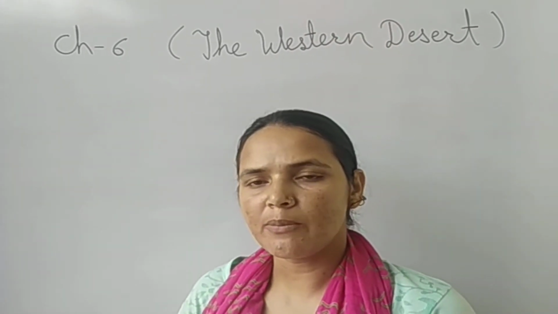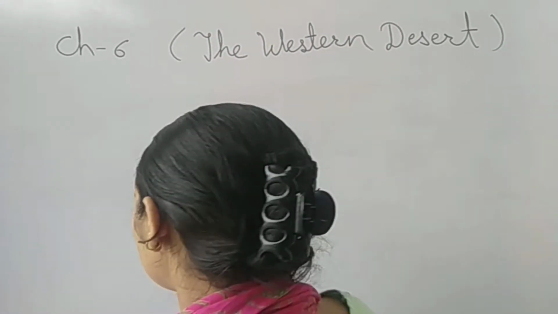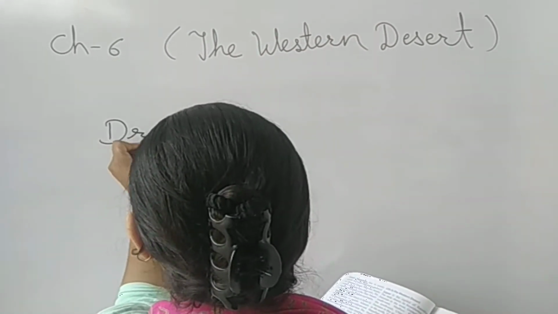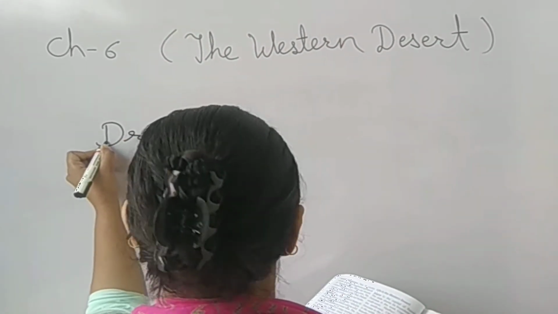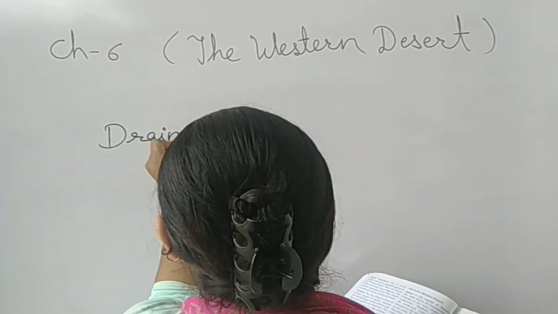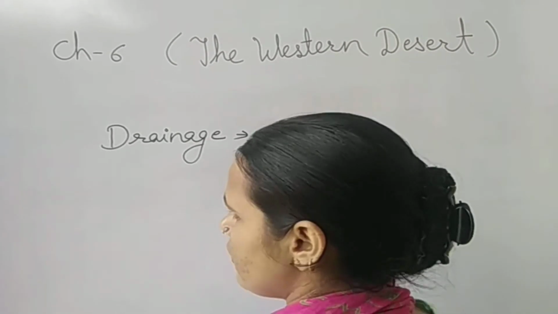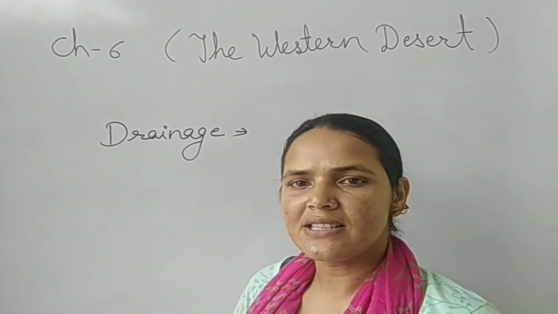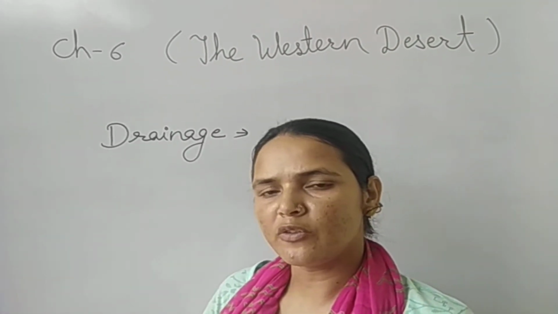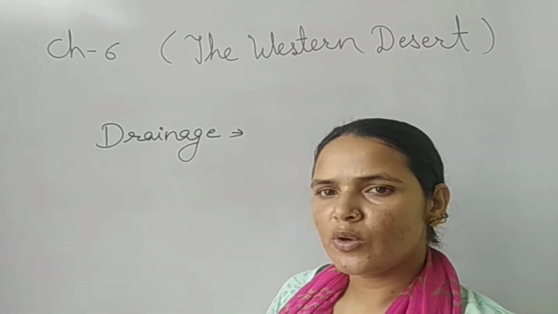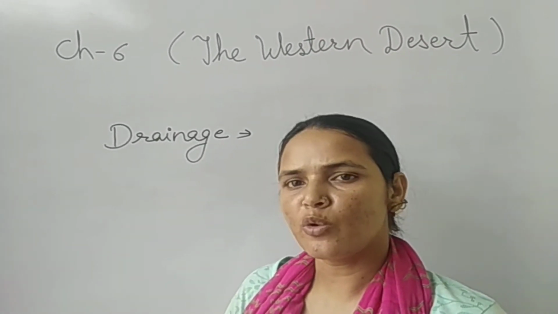Now let's discuss the drainage system of Rajasthan or the desert area. The western part of the desert is an area which receives very little rainfall. So it is very difficult for people to grow crops there.